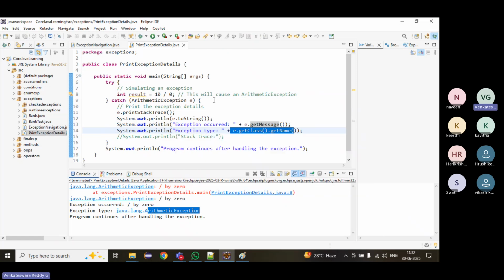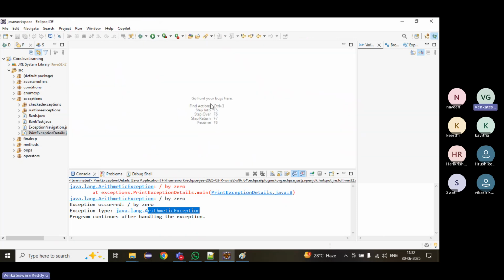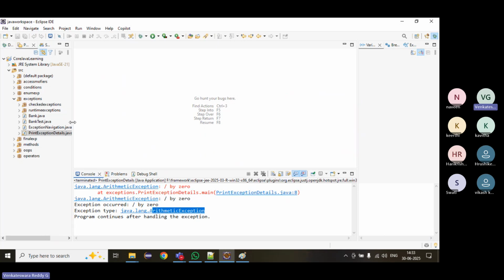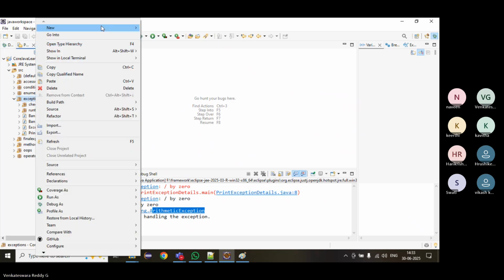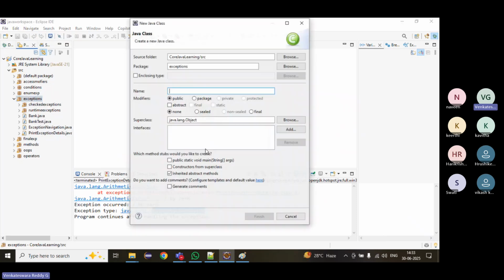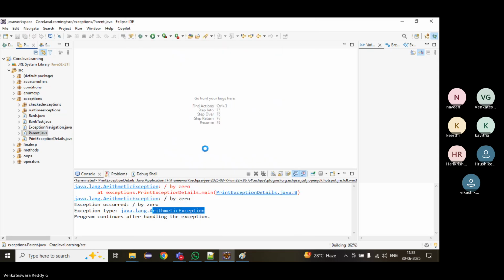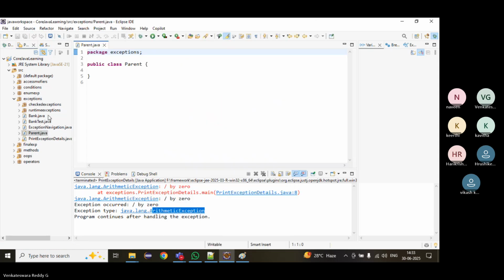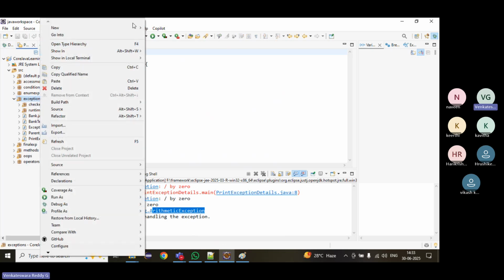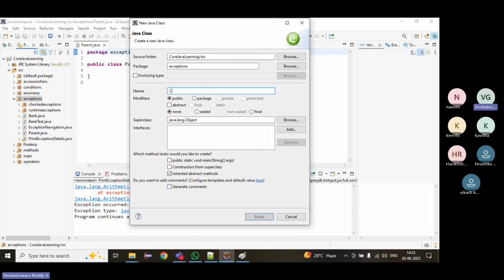And then we can see one more thing in the inheritance concept. In interviews, mostly we will get a question on inheritance. Take a parent class, then we'll create a child class.